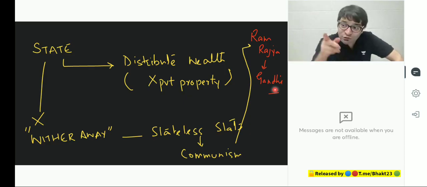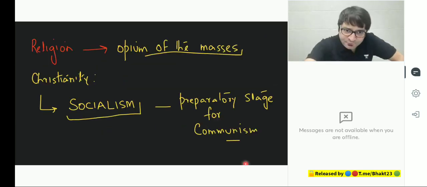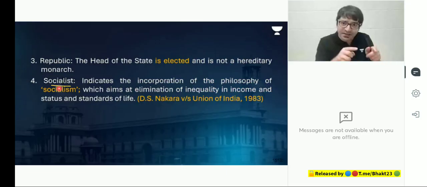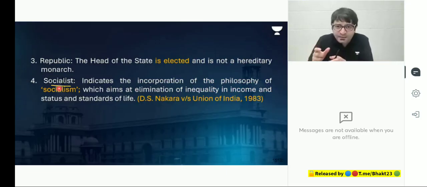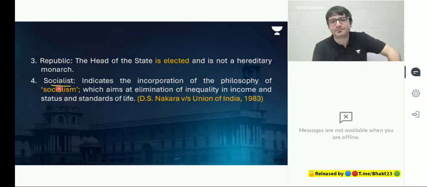This socialist state is one where there is no private property, where everything is controlled by the state. Is this type of socialism talked about by our preamble, which was added by the 42nd Constitutional Amendment Act, 1976? That there will come a stage, that the nature of the Indian state is such that we will prepare our country, our state for communism, so that there will come a time where the state will disappear. Is this concept of socialism mentioned in the preamble, where the Constitution says there will be no private property, everything will be controlled by the state?